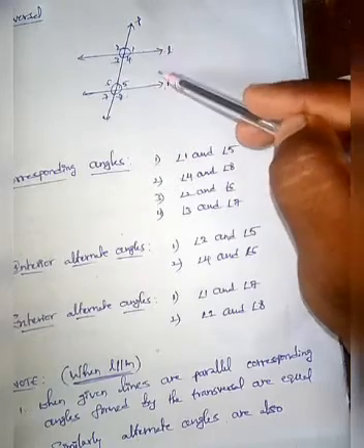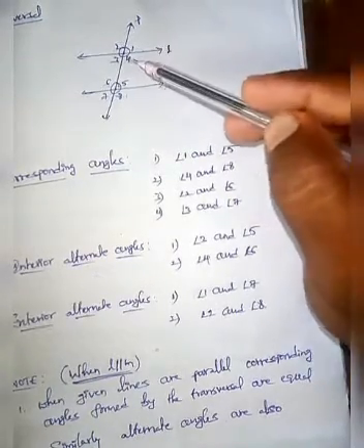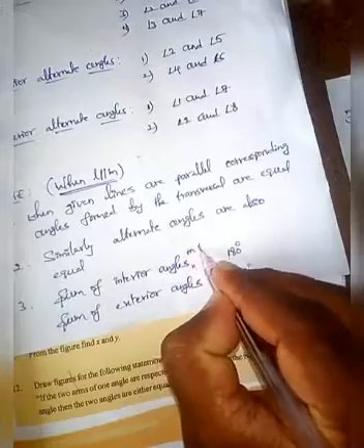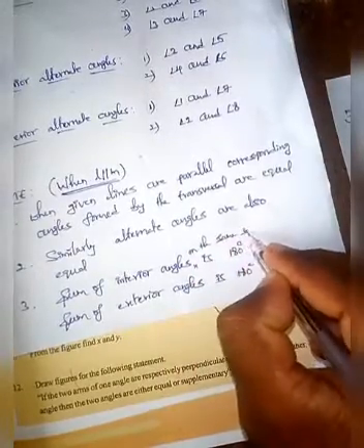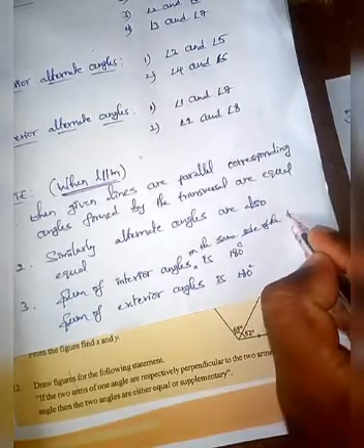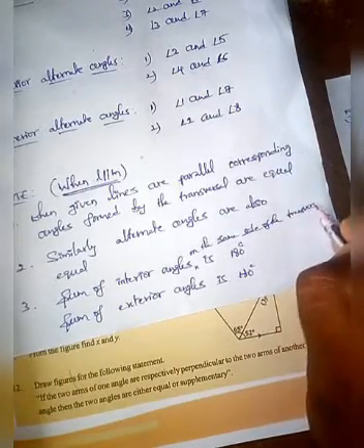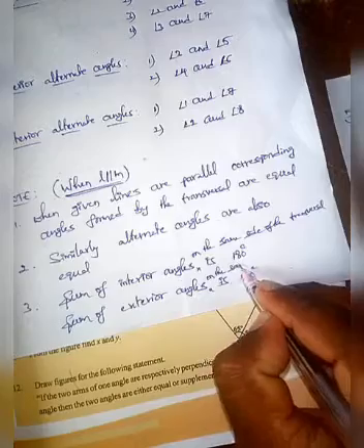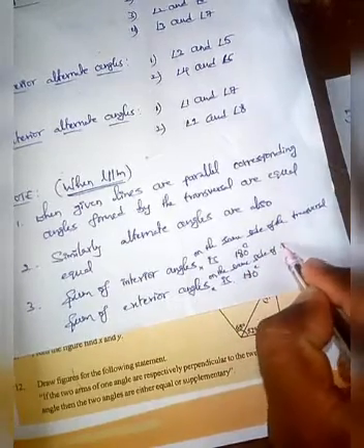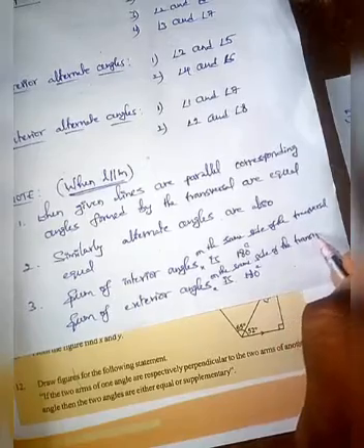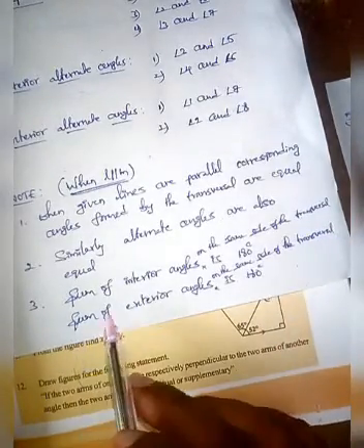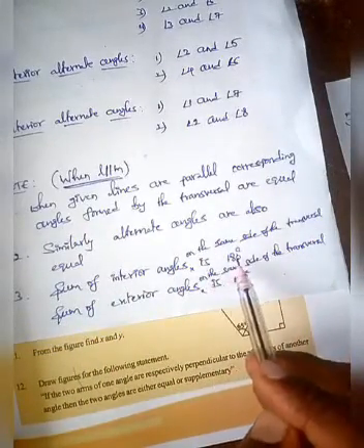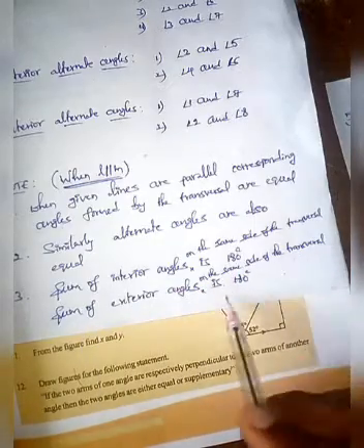Here, if L and M are parallel, then the sum of interior angles on the same side of the transversal, and the sum of exterior angles on the same side of the transversal: when two lines are parallel, the sum of interior angles on the same side of the transversal is 180 degrees. Similarly, the sum of exterior angles on the same side of the transversal is 180.